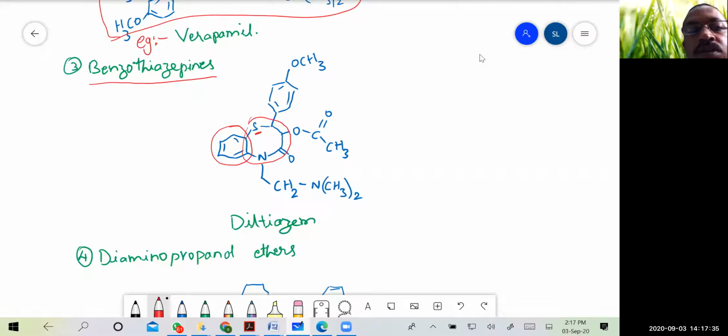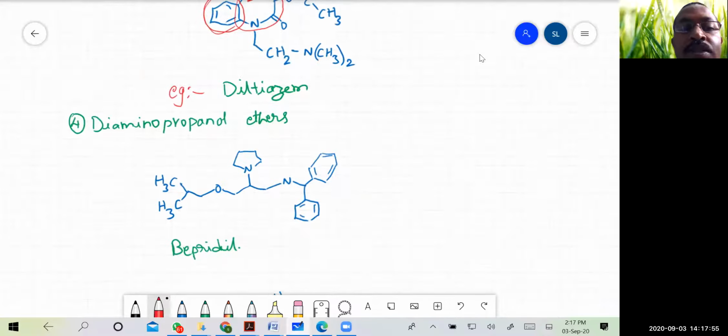So the thiazepine ring is fused with benzene, that's why this class is known as benzothiazepine. In this class, diltiazem is the example.